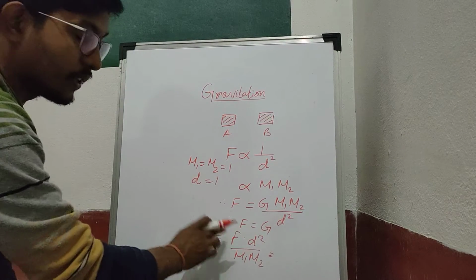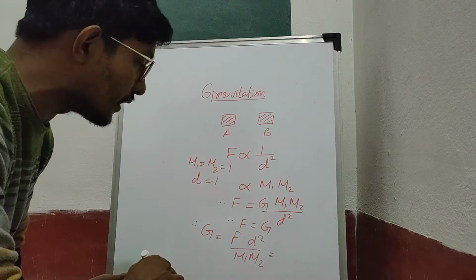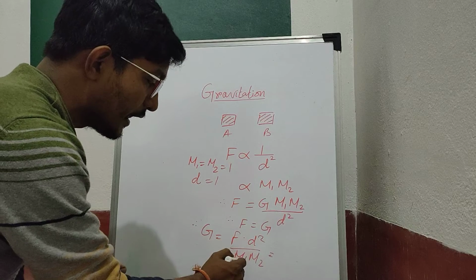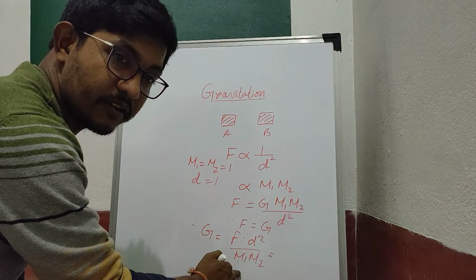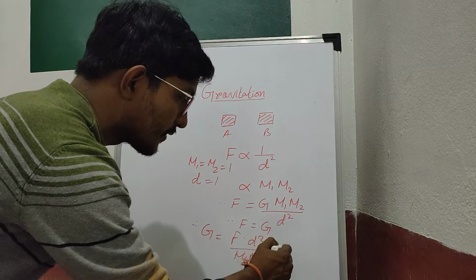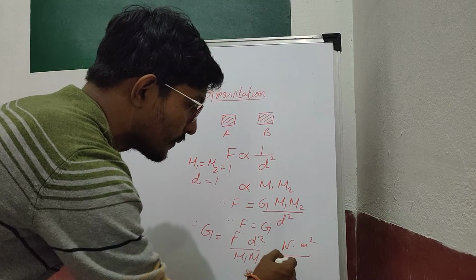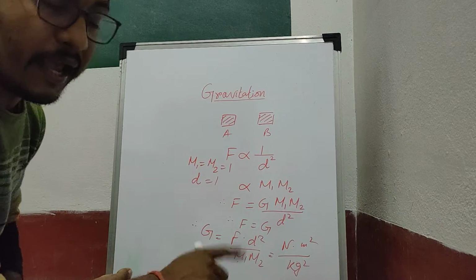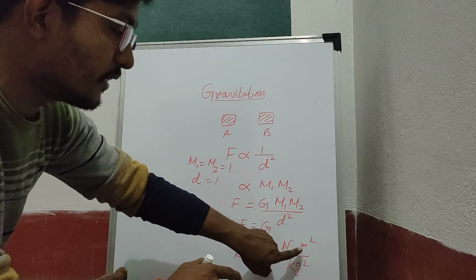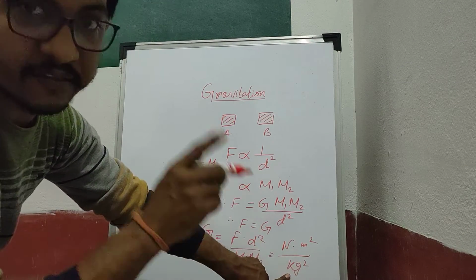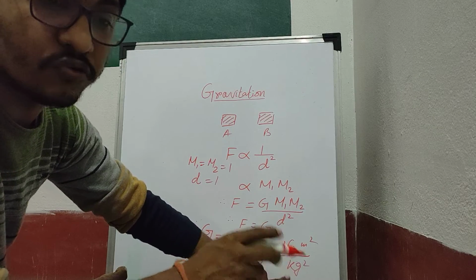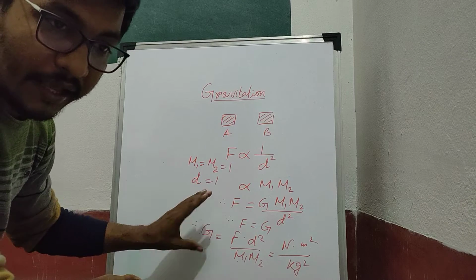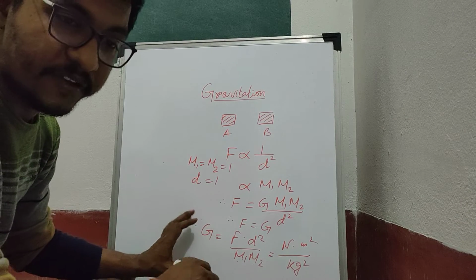So the unit of force is Newton, the distance is meter square, and the masses are expressed as kg into kg. That makes Newton meter square divided by kg square the unit of G in the SI system, and in the CGS system it is dyne centimeter square divided by gram square. So these two are the units of capital G.